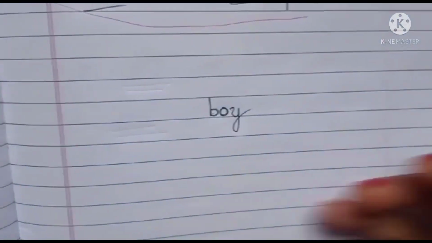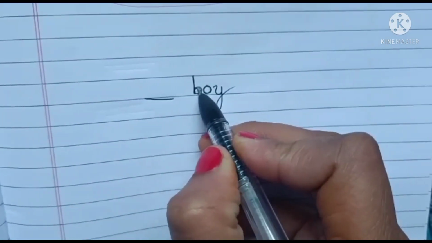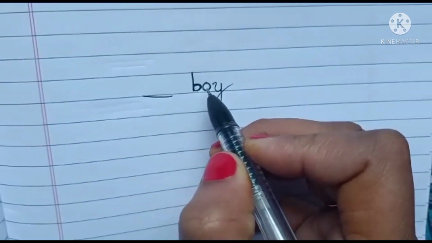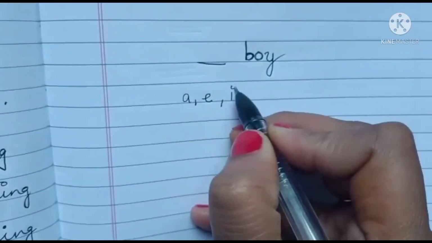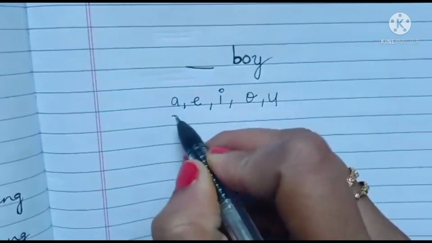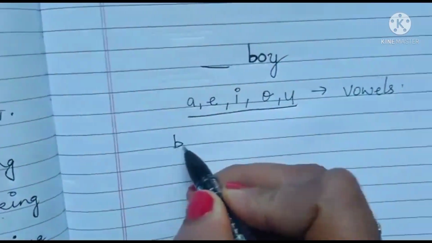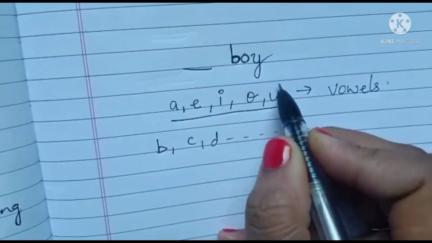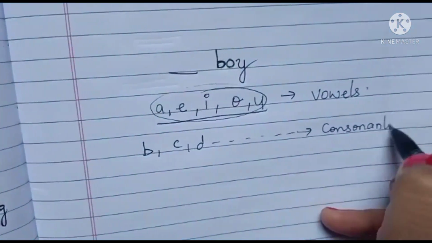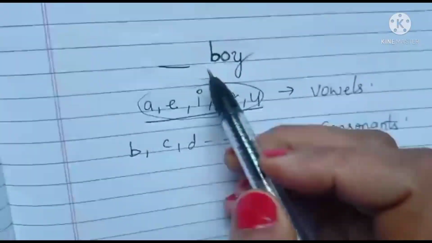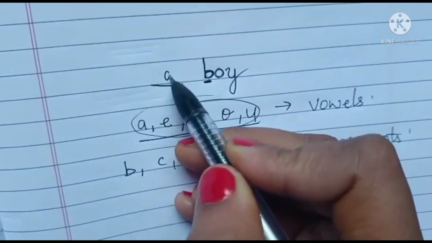Now see this example, children. If I say dash boy. Now boy, B is a consonant. You all know what consonants are? You remember? Now see here, children. A, E, I, O, U. These five letters are called vowels. And all the remaining letters, B, C, D, other than these five, are called consonants. Followed? So if I say dash boy, now you have to see whether B is a vowel or consonant. B is a consonant, so you write here a boy.